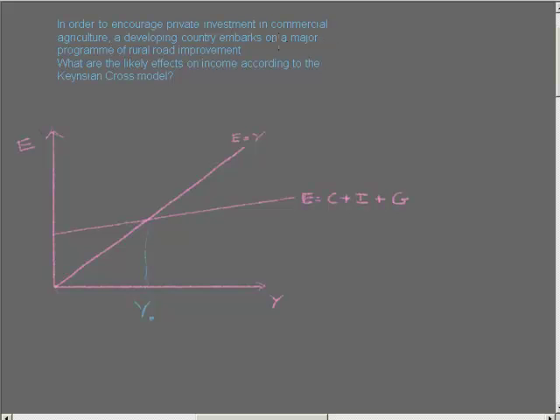and a major programme of rural road improvement. Again, that's government spending, so that would be an example of fiscal policy, an increase in G. It's going to take us from the original level G0 up to G1, and that will be G0. We can start with E0 here. So G0 is going to boost,